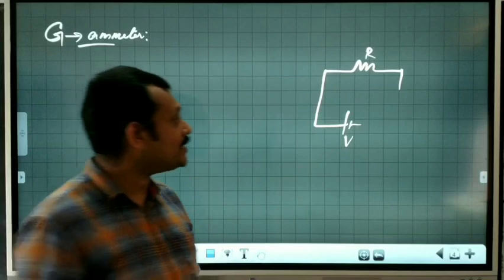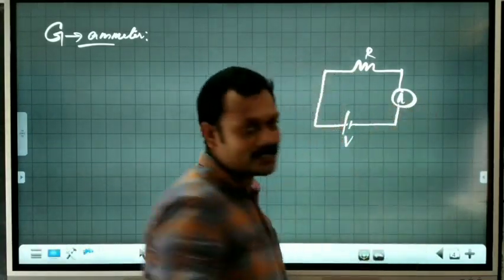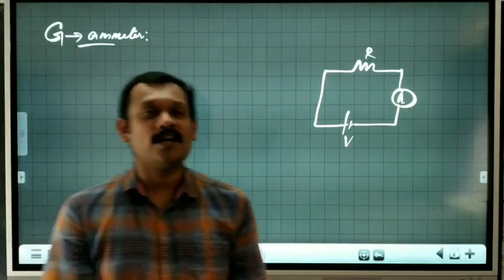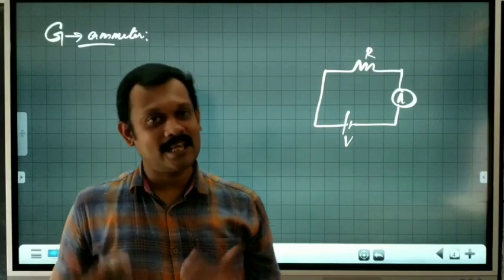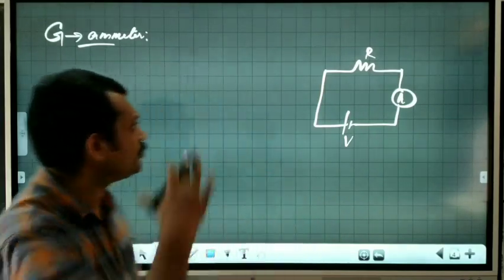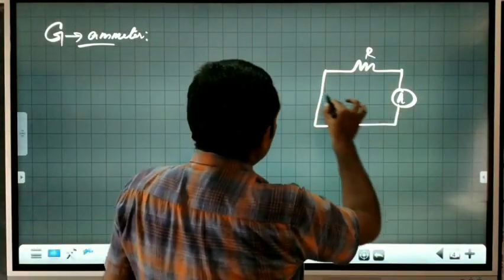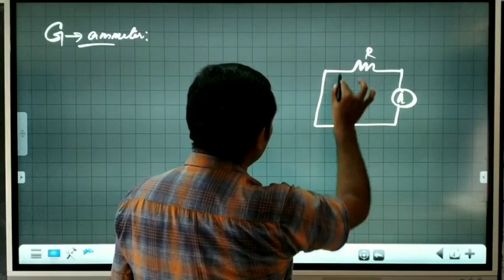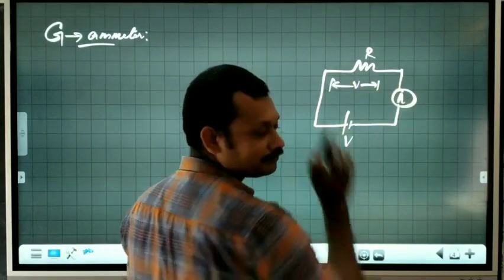It has to be series, because what we have to measure is the current, and current is measured only in a series circuit. So here the entire supply voltage is expected to be across this one.